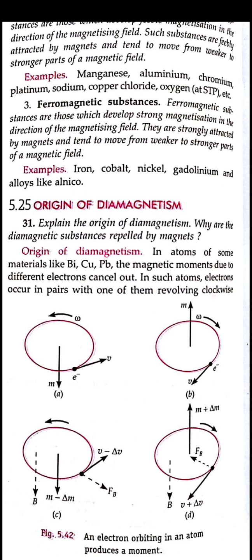Similarly, you can see in the C and D diagrams that this is due to the magnetic field itself, provided by the external agent. The magnetic moments induced in this diamagnetic substance are in the opposite direction to that of the magnetic field. So they will try to move from the stronger part to the weaker part of the magnetic field because they are repelling. They will be moving away from the stronger part of the magnetic field. That is why they are repelled by the magnet.